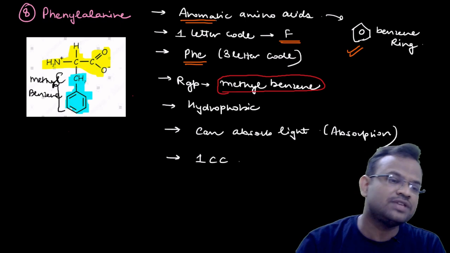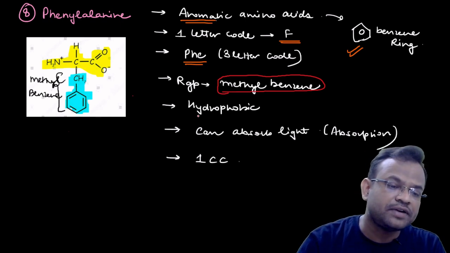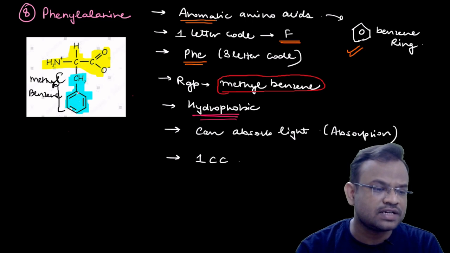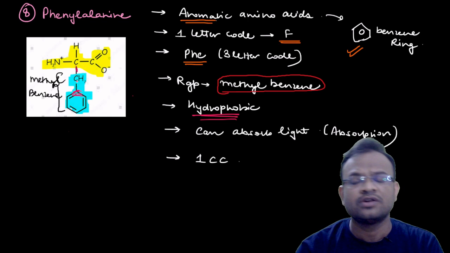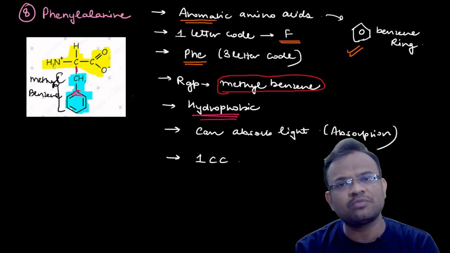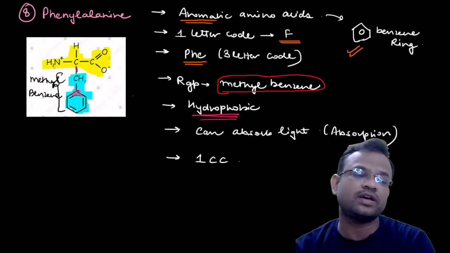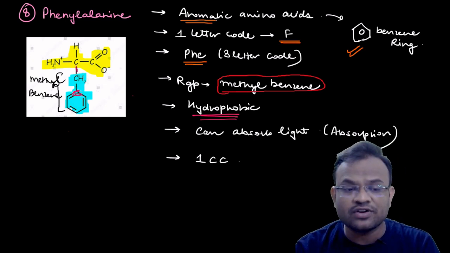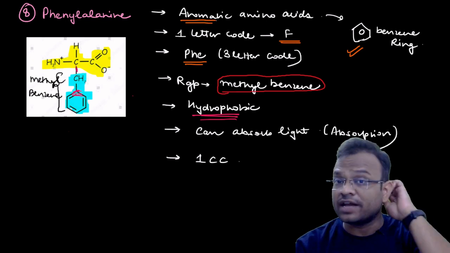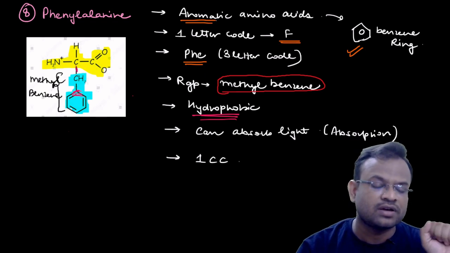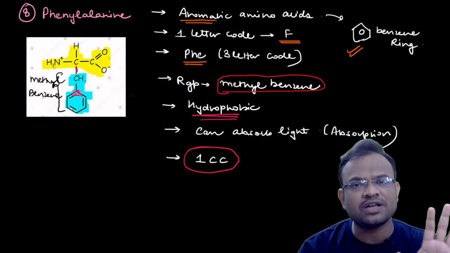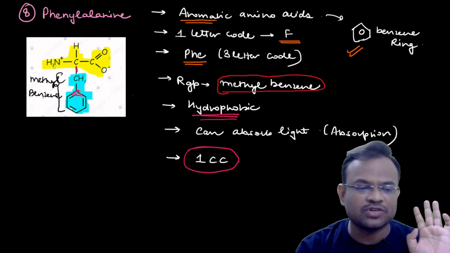Again, methyl benzene is a hydrophobic group. You can see that basically it is attached to carbon only, right? This also is carbon-carbon bonding. So how would you say that the carbon-carbon bonding is polar in nature? Again, it is non-polar in nature. If it is non-polar in nature, it is hydrophobic. If it is hydrophobic, it cannot be solubilized in water. Again, one chiral carbon is present. Only in isoleucine up till now we have read that two chiral carbons were present.